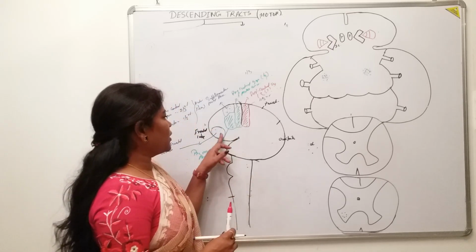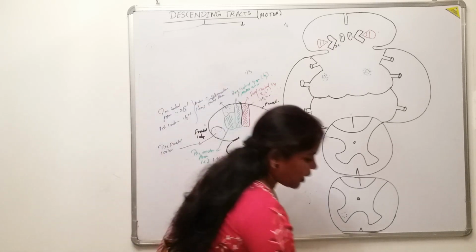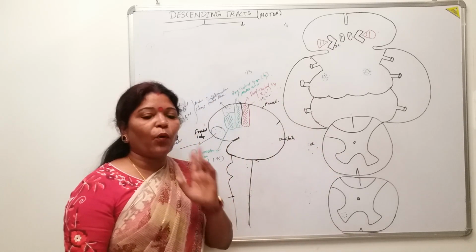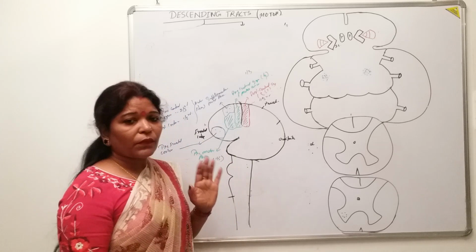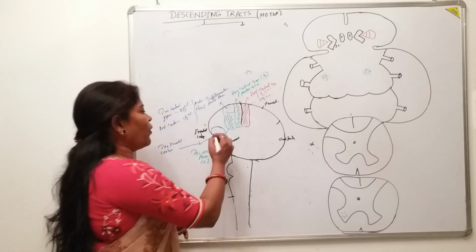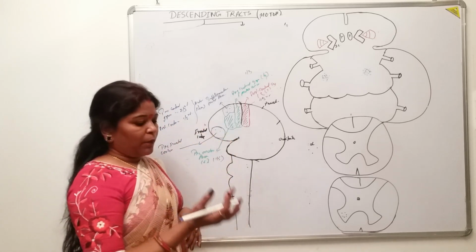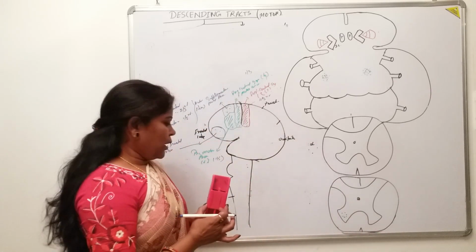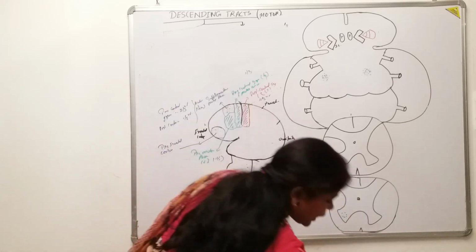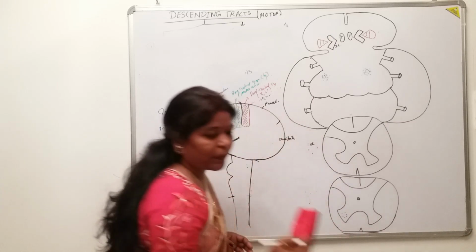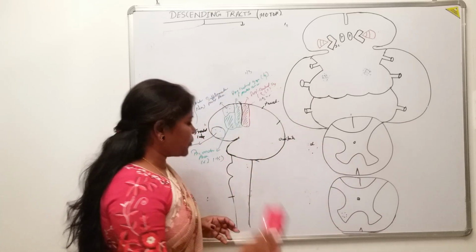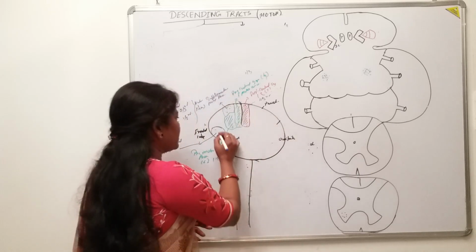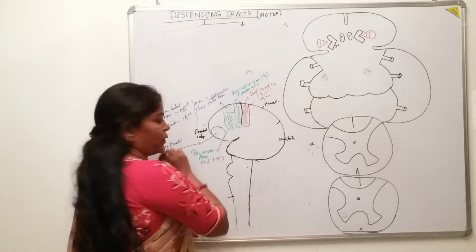That means all the components of the frontal lobe are concerned in some way with the motor functions of the body, isn't it? For example, to pick up this duster, just now I leaned forward like this and then picked this duster up. So this thought process was initiated in this very area, the prefrontal cortex.